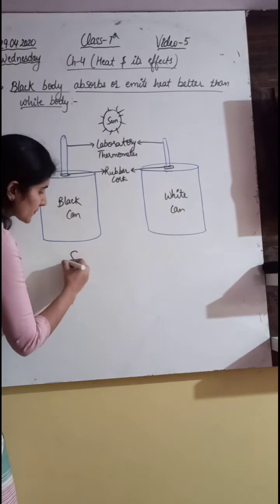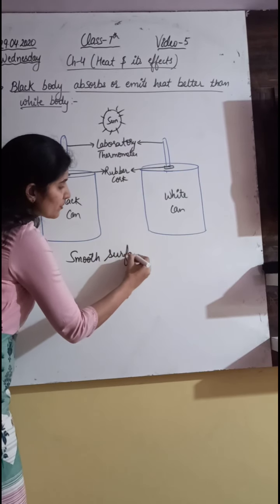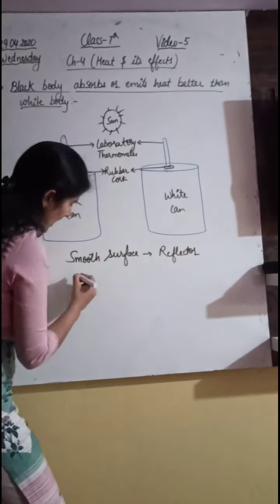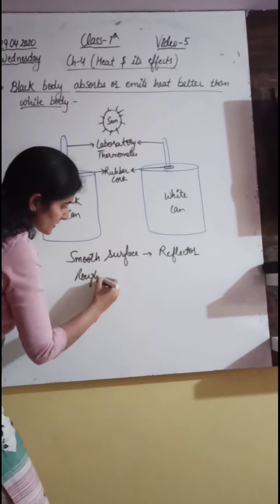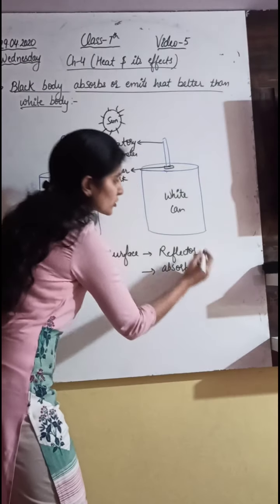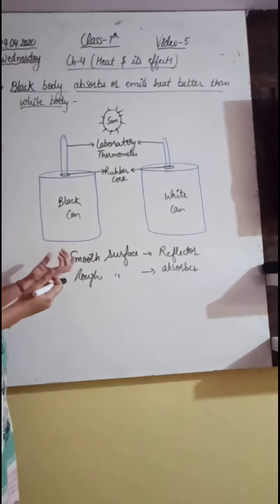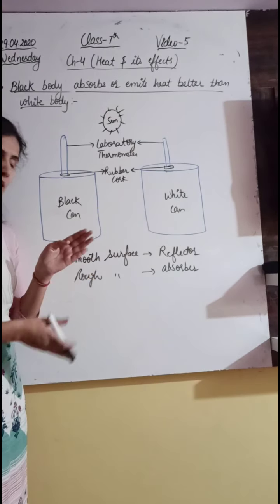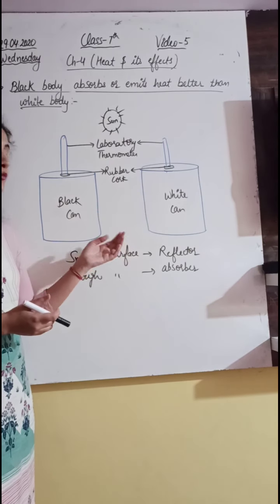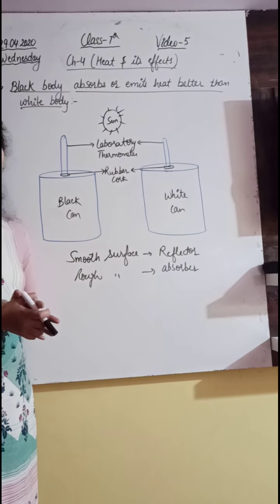And one more thing, a smooth surface is a better reflector and a rough surface is a better absorber. So the substances or materials having a rough surface will absorb more heat energy, and the materials having smooth surfaces will reflect or radiate more heat energy. So this is about the activity.